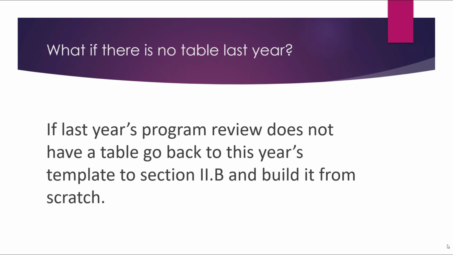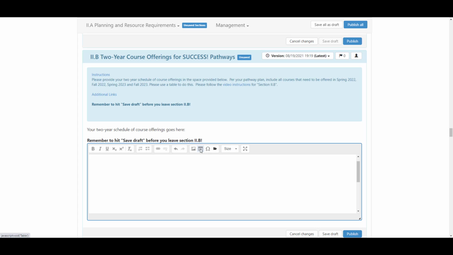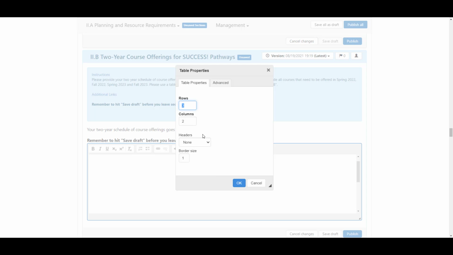If last year's program review does not have a table, go back to this year's template to section 2B and build it from scratch. Just click on the Table button in the toolbar, choose 5 rows, 5 columns. We can add rows later if necessary, and use the first row as a header.